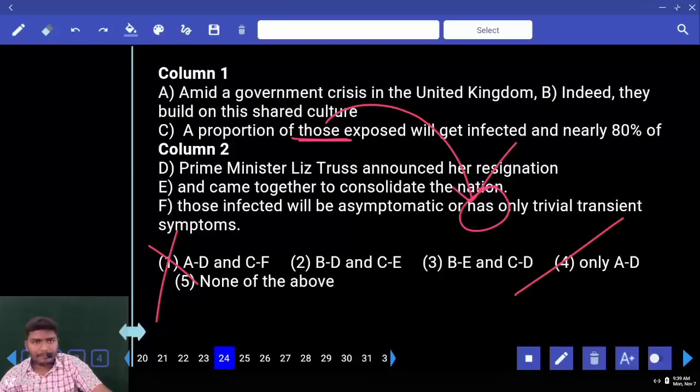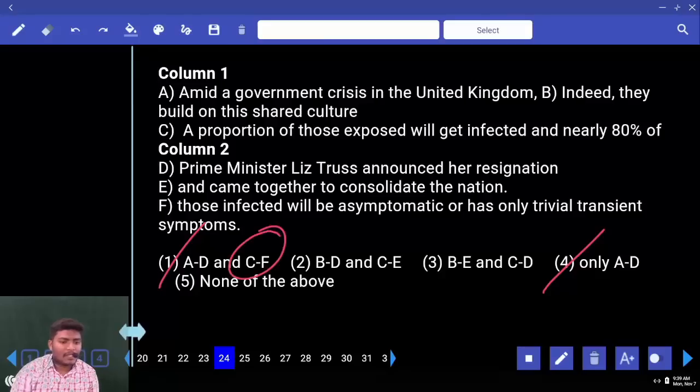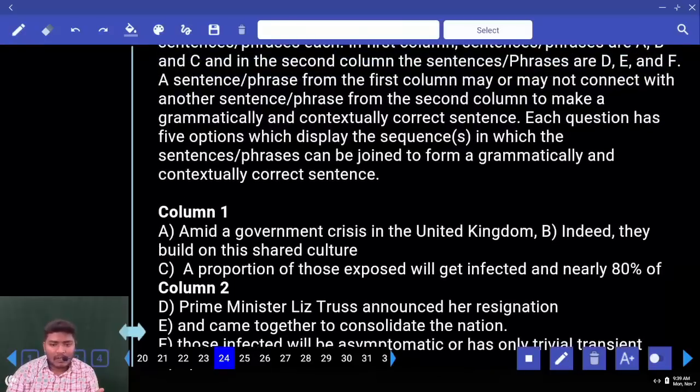Tell me the answer. Those has or those have? That's it. When you are going with the flow of reading, be very cautious, especially in this type of combinations. When you are checking these type of eliminations, be very careful. If you look at the indicator, look at this. What is given? They should be grammatically and contextually correct. You have to check the grammar also. You should be very careful.